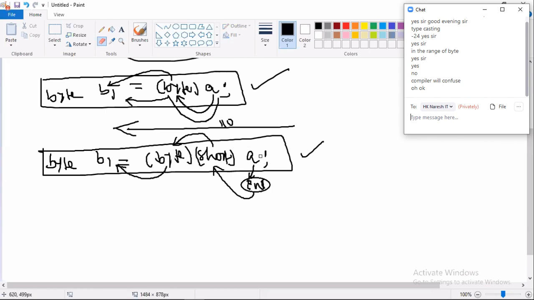So now tell me, this variable is converted, just typecasting is being done. Then what is the JVM doing? The JVM will substitute the value. What value? A's value coming is 110. Now the compiler and JVM verify: is this 110 in the range of short? Yes. After converting to short, the value is 110 only, right? And giving that value to byte, after conversion the value is 110 only, and it is stored in byte B1.